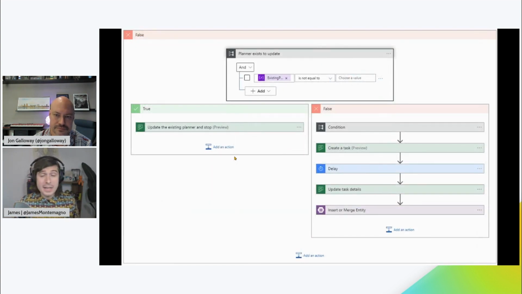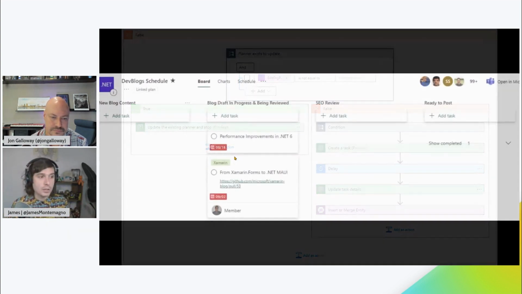Other things, it could have just been an update. Maybe they changed the due date, maybe the title, that just updates it automatically. Else, if it's brand new, it will go through, create the task, add details, and then update the table storage automatically. So it creates this beautiful flow for what it's doing. And this is what it looks like.